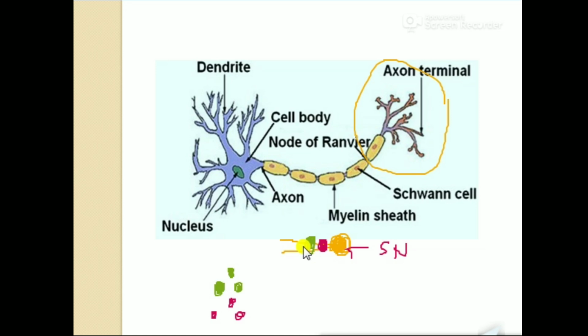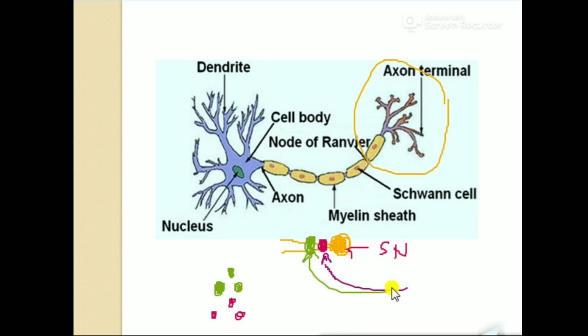From the pre to the post neuron, the neurotransmitter decides which packet to transfer. If it wants to excite the next neuron, it transfers this package. If it wants to inhibit the action, it passes the other information. So the neurotransmitter is the guardian who decides whether to excite the next neuron or inhibit it. Two types of information pass, and the neurotransmitter decides which to give to the next neuron.